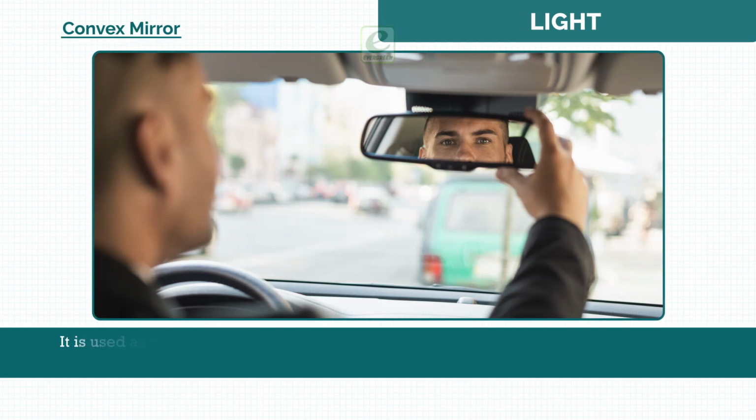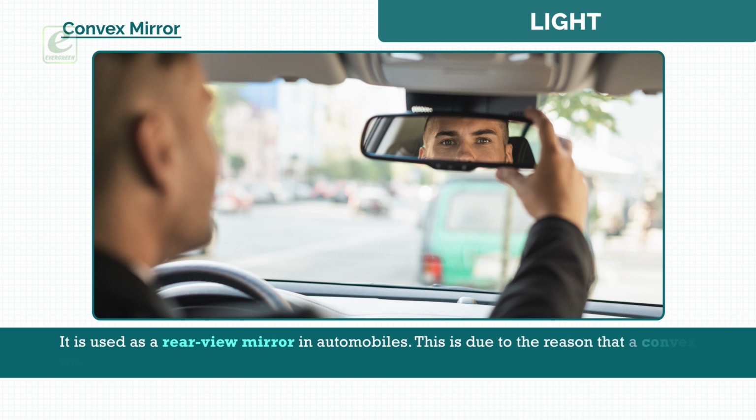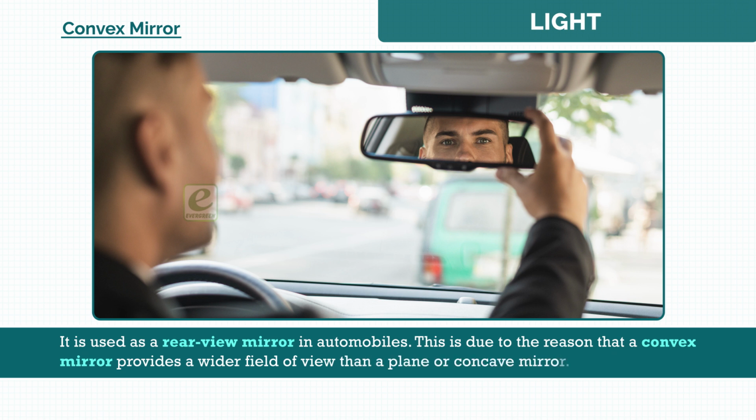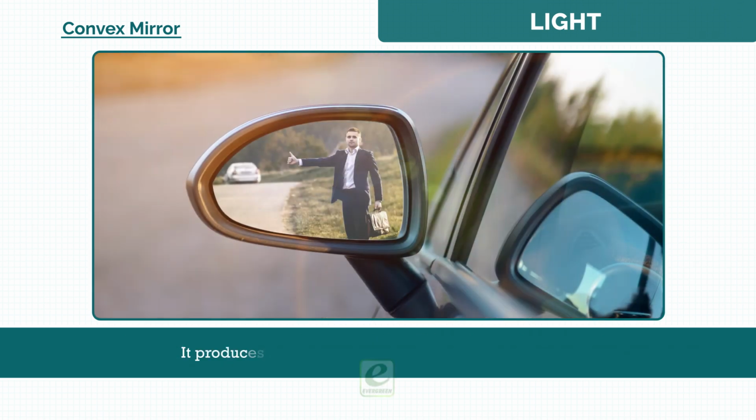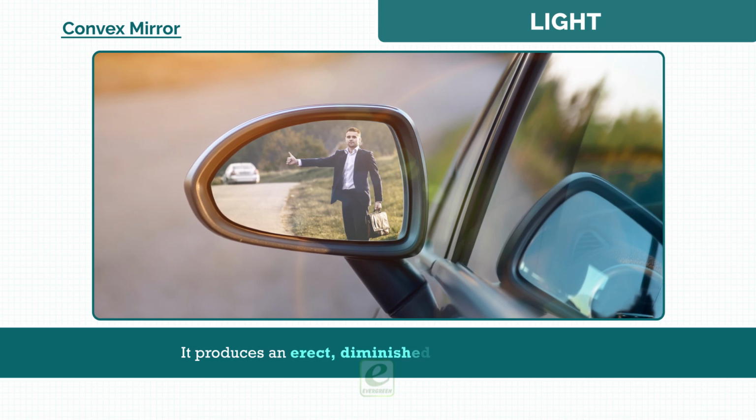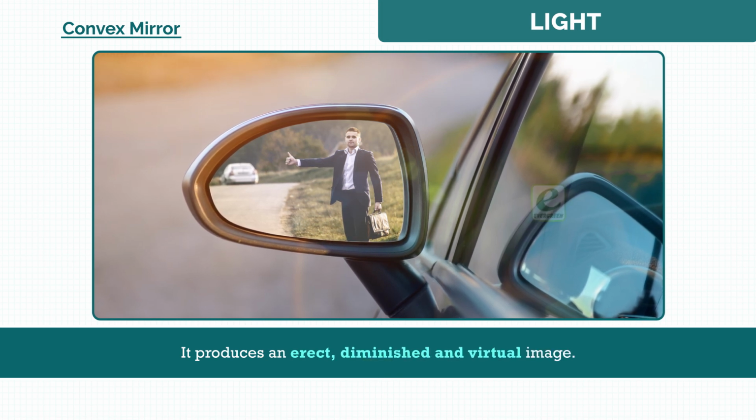Convex mirror. It is used as a rear-view mirror in automobiles. This is due to the reason that a convex mirror provides a wider field of view than a plane or concave mirror. It produces an erect, diminished, and virtual image.